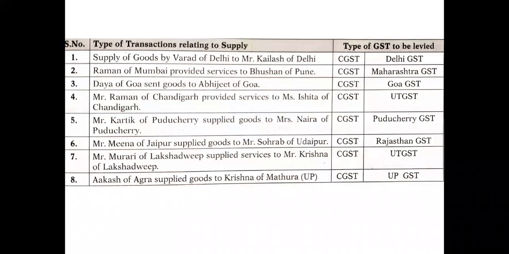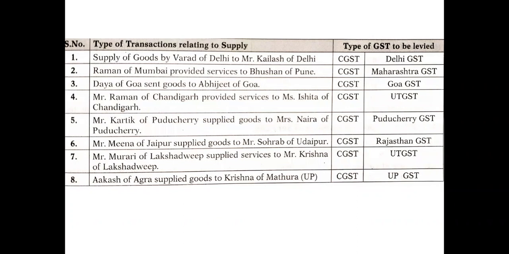Both of them are in Rajasthan; Jaipur and Udaipur are both in Rajasthan. So the first tax applicable is CGST and the second is Rajasthan GST.